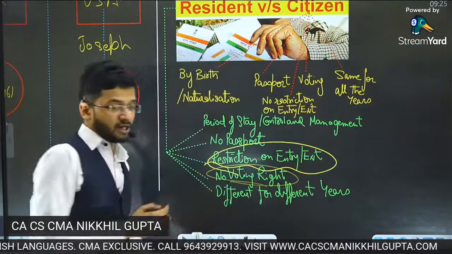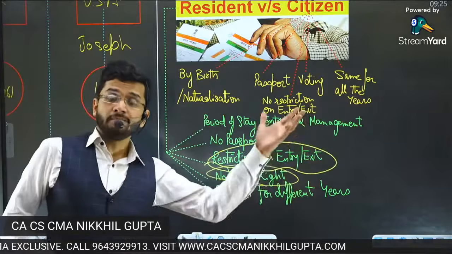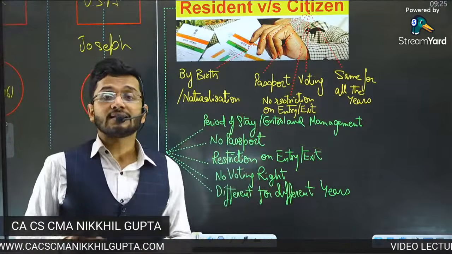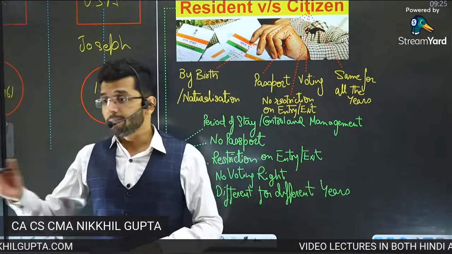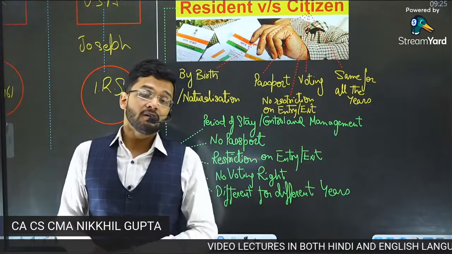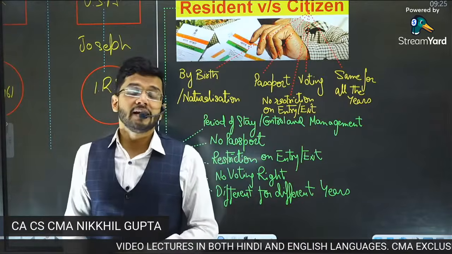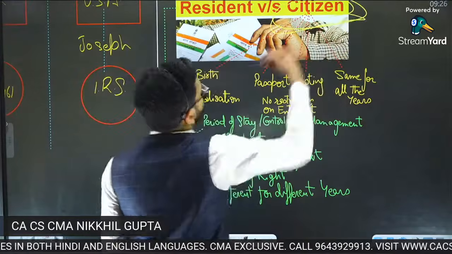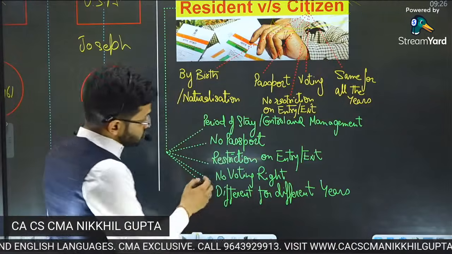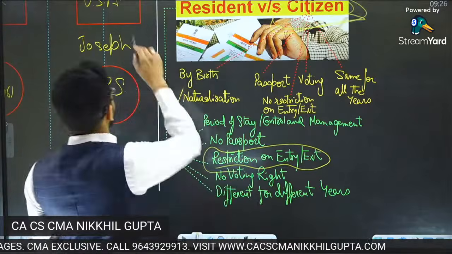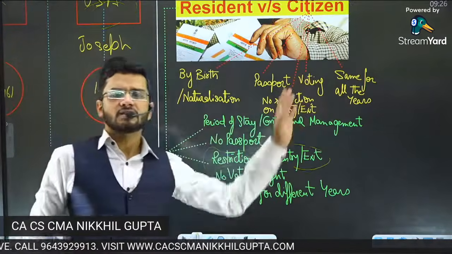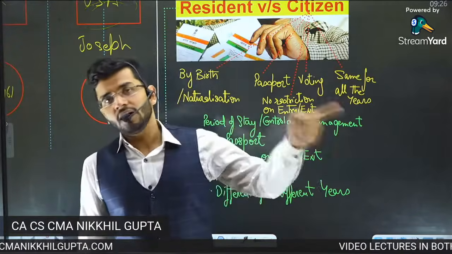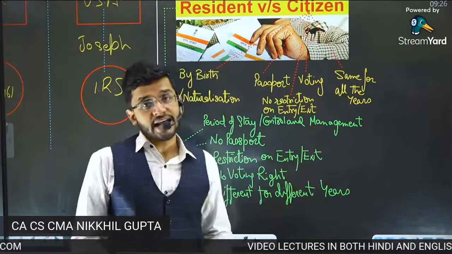Entry and exit is restricted. You don't enter and exit freely. You have to get a visa to enter that particular country, even if you're a resident. Because residency is relevant from an income tax perspective, not from the FEMA perspective or foreign remittance and foreign exit and entry perspective. Those are governed still by the citizenship norms. Citizenship is relevant for entry and exit. So if you're a resident of USA, it doesn't mean that you will get free access to the United States of America. No, you will come on a work visa, and you will have to go back when your work visa is expiring.